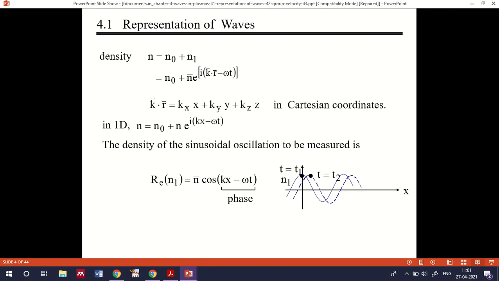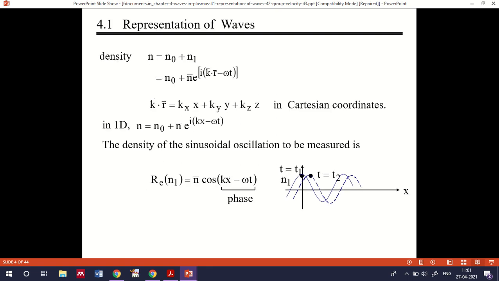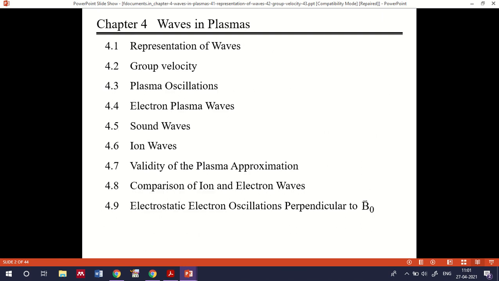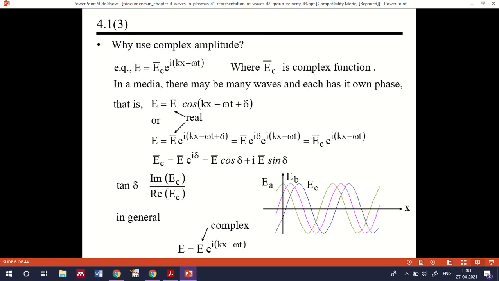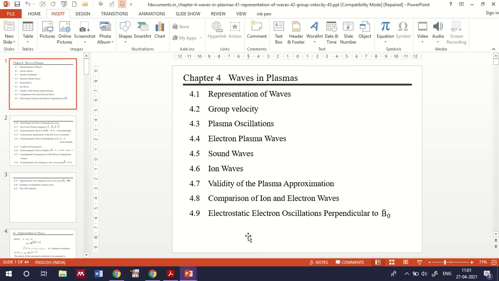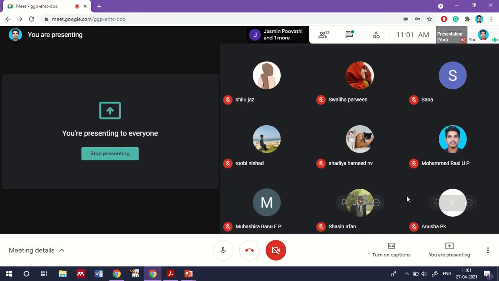Okay, so for that, for describing the magnetosonic wave, electrosonic wave, I'll just go back to what textbook said, because I forgot to include that into.